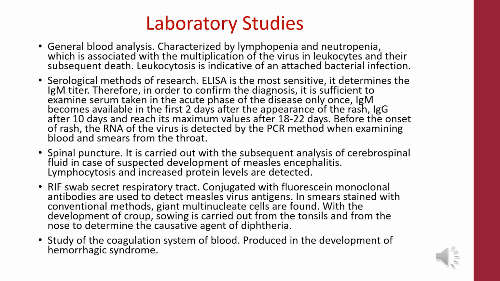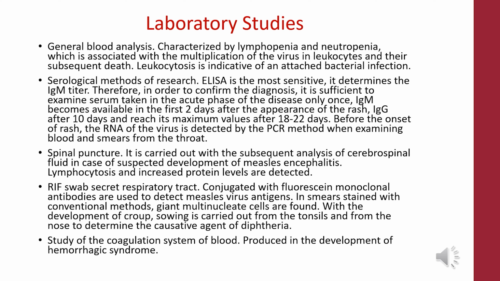Therefore, in order to confirm the diagnosis, it is sufficient to examine serum in the acute phase of the disease. Immunoglobulin M becomes available in the first 2 days after the appearance of the rash, immunoglobulin G after 10 days, and reaches maximum values after 19 to 22 days.